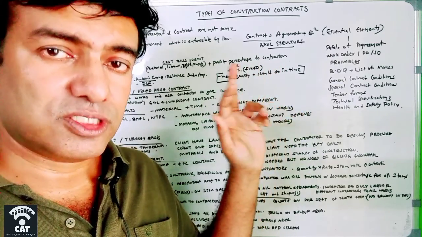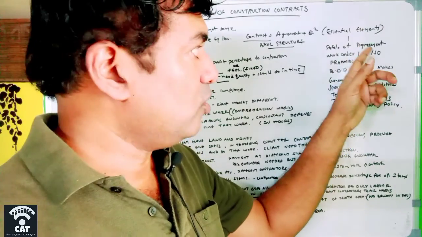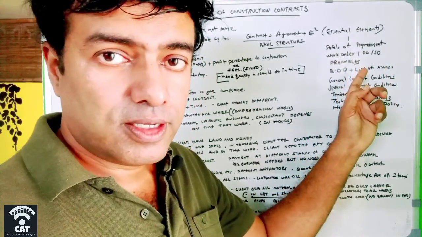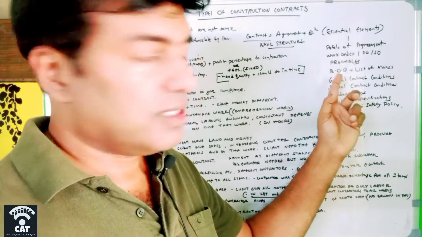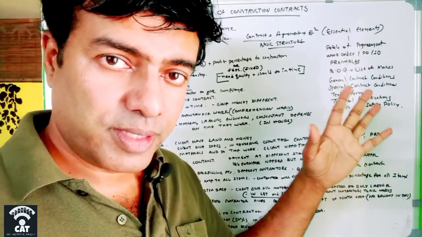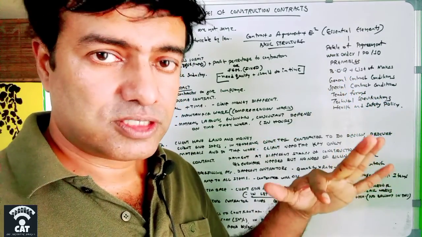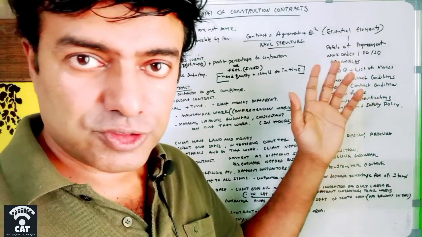E square is essential elements, and the essential elements are: first, the article of agreement, then the work order, purchase order, service order, then preambles, BOQ plus list of makes. All the materials coming into the contract or the project should be shown in the BOQ, and there are the lists of makes.